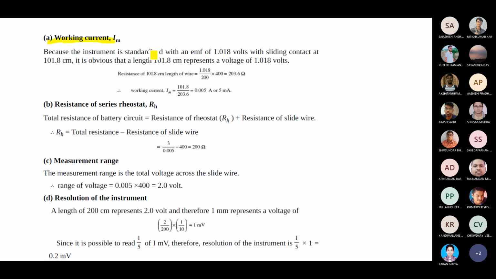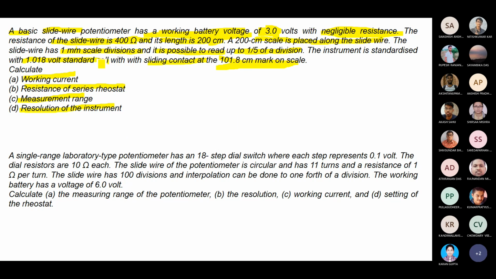So what is given? The standardized EMF is given as 1.018 volt. The slide wire contact means how much range will be there? 101.8. The slide wire length is 200 centimeter. So it is given that the standard cell balances with the slide contact at 101.8 centimeters. You are getting 1.018 volt.